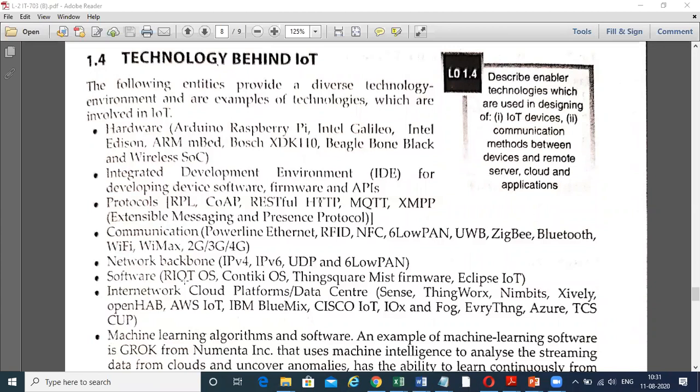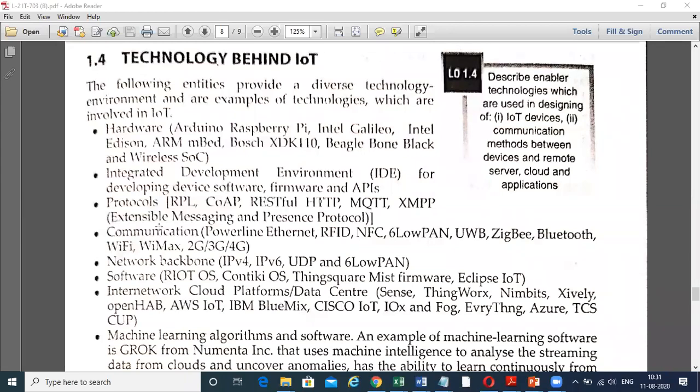These are some technologies behind the IoT. The hardware includes boards such as Arduino, Raspberry Pi, Intel Galileo, Intel Edison, and BeagleBone. The IDE depends on the board, just like the Arduino IDE. When you take the Arduino board, you have the Arduino IDE, and that is different for the Raspberry Pi, and different for the Intel Galileo and BeagleBone.